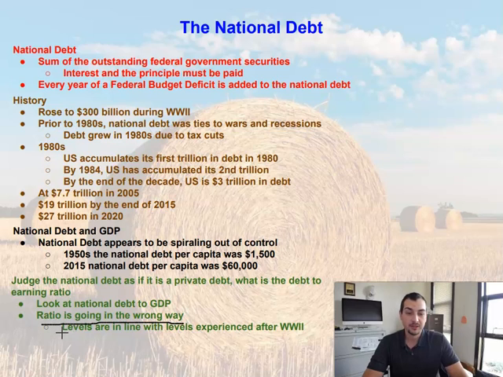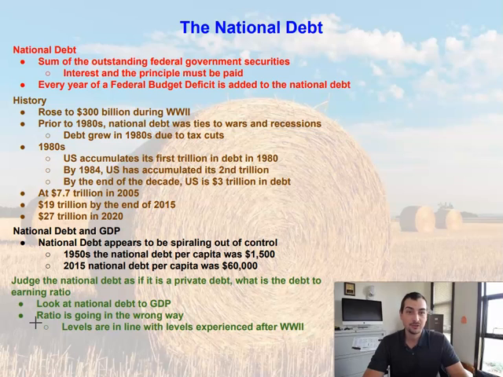So essentially what we're facing now is that the levels are in line with the levels experienced during World War II. Basically, our spending, or our debt to earnings ratio, is now at the level of what it was. So our national debt to GDP is in line with what it was back in World War II, when we were spending massive amounts of money on weapons development and national defense and national security during that World War II period. But essentially what's happening is national debt continues to increase.